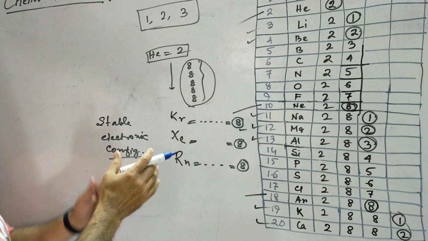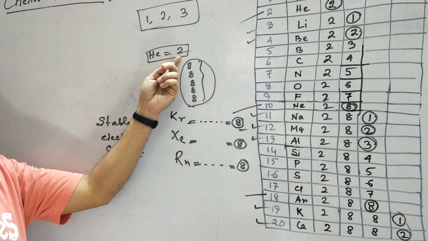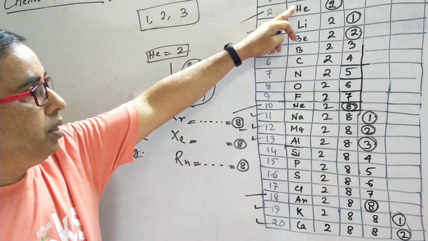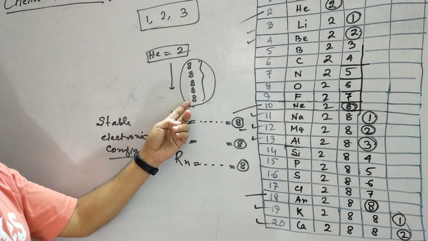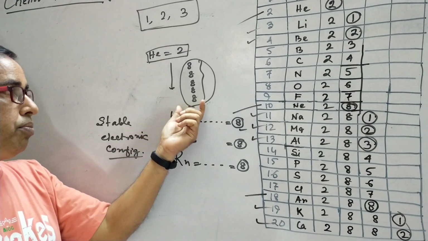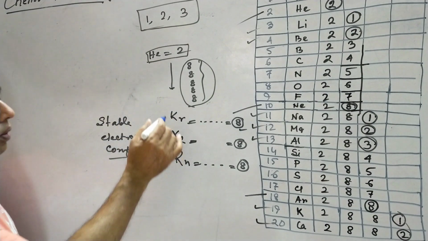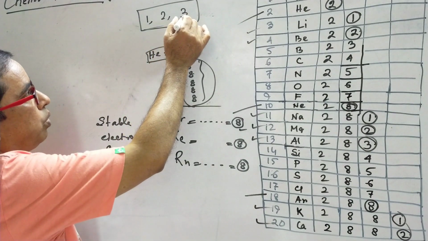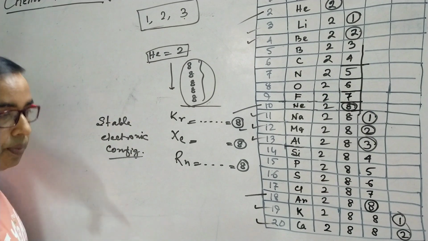So all the elements, also the metals, try to have either 2 electrons in the outermost orbit in some cases, which are nearer to helium, and other metals also try to have 8 electrons in the outermost orbit. How do they do this? When they want to have 8 electrons in the outermost orbit, they think that if they lose 1, 2 or 3 electrons from the outermost orbit, they can easily have 8 electrons.